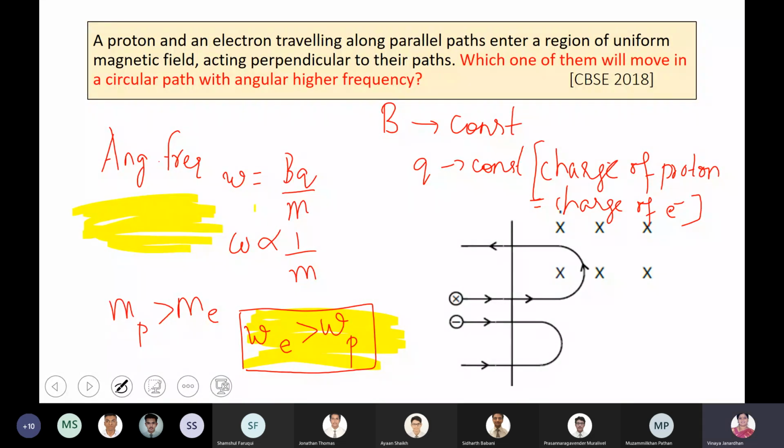So these types of questions, proton and electron, it can be a proton and a deuteron, it can be an alpha particle and an electron. So all these things you should know. Shall I go for the next one?